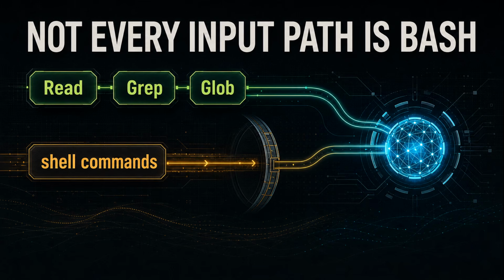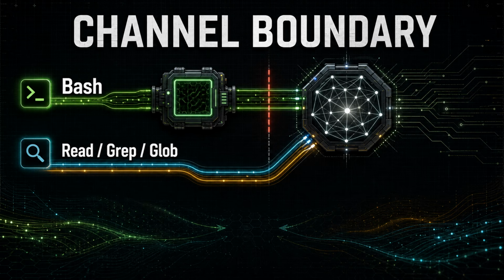Wait, what? Are we saying RTK does not compress everything Claude Code sees? Claude Code built-in tools like read, grep, and glob do not pass through the bash hook. Correct. RTK mainly applies to supported shell command output or explicit RTK commands, such as RTK read and RTK grep. Right. That is not a failure. It is a channel boundary. Built-in agent tools are a separate input path.